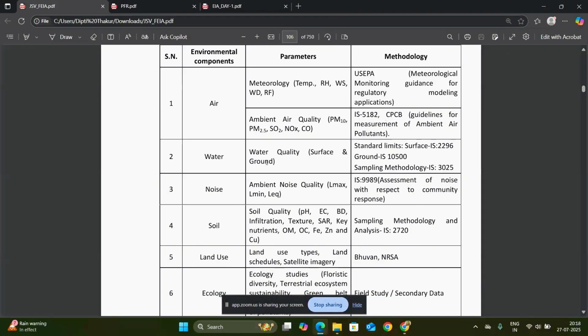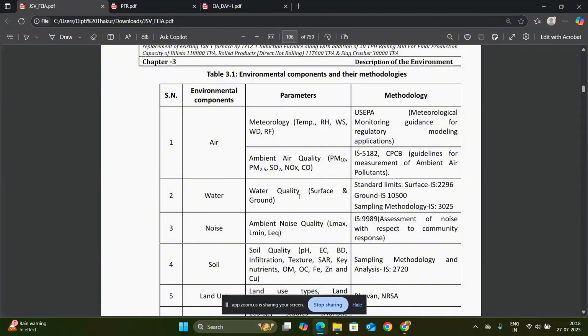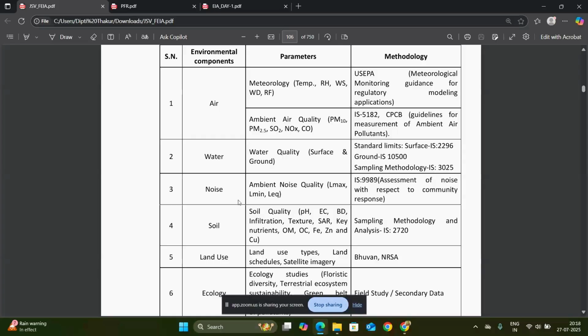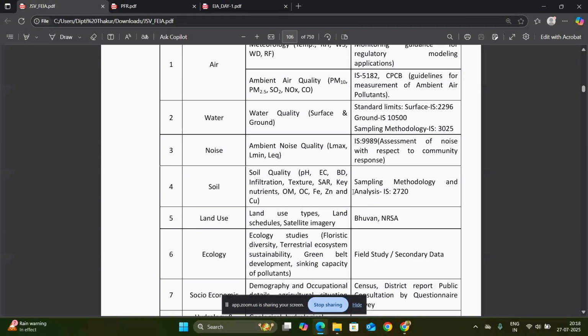And for water, the water quality or surface and groundwater parameters are taken. For that, standard limits are IS 2296 for surface water and IS 10500 for groundwater. Participants who belong to a chemistry or environmental background understand the quality and the parameters we will take during the site visit. And for noise, ambient noise quality, the assessment methodology we will use is IS 9989.